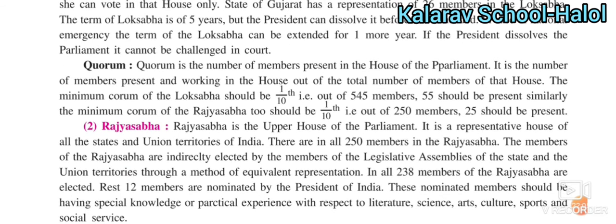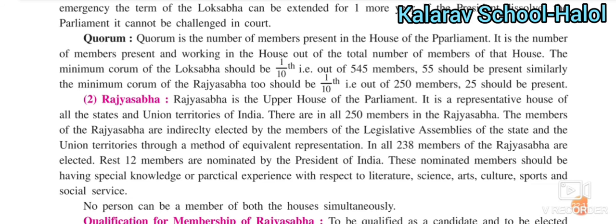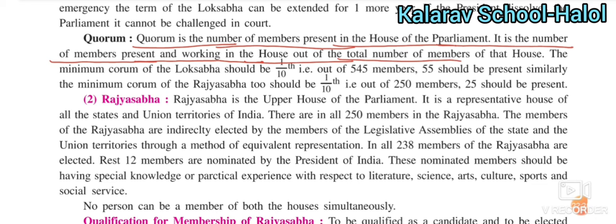Okay. Next point is about the quorum. Quorum is the number of members present and working in the house of the parliament. Out of the total number of members of the houses, the minimum quorum of the Lok Sabha should be 1/10th.